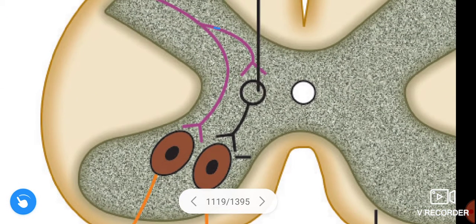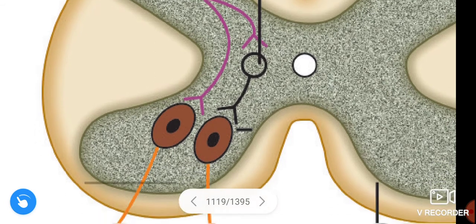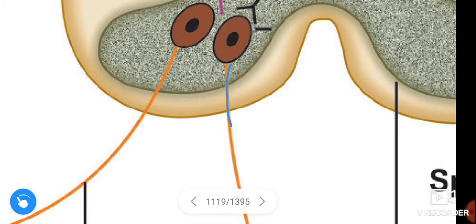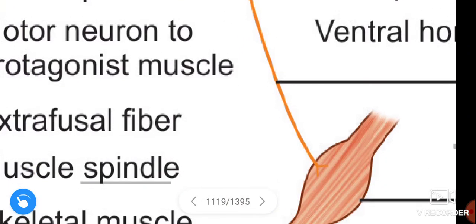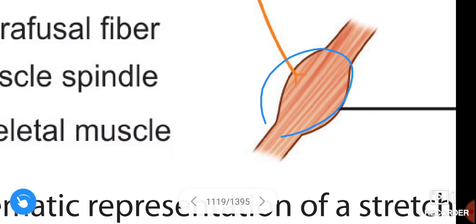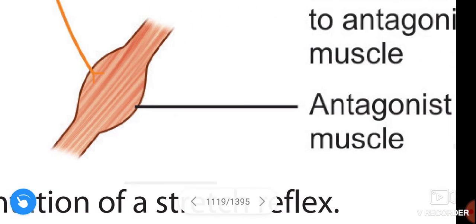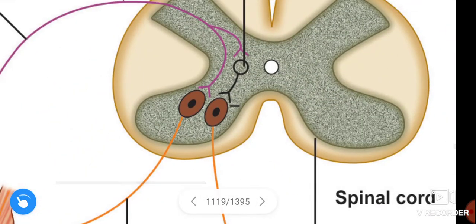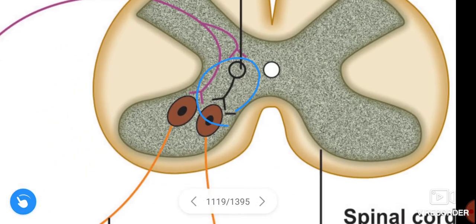When you see the second branch, it terminates on the heteronymous motor neuron that supplies the antagonist muscle, via an interneuron.